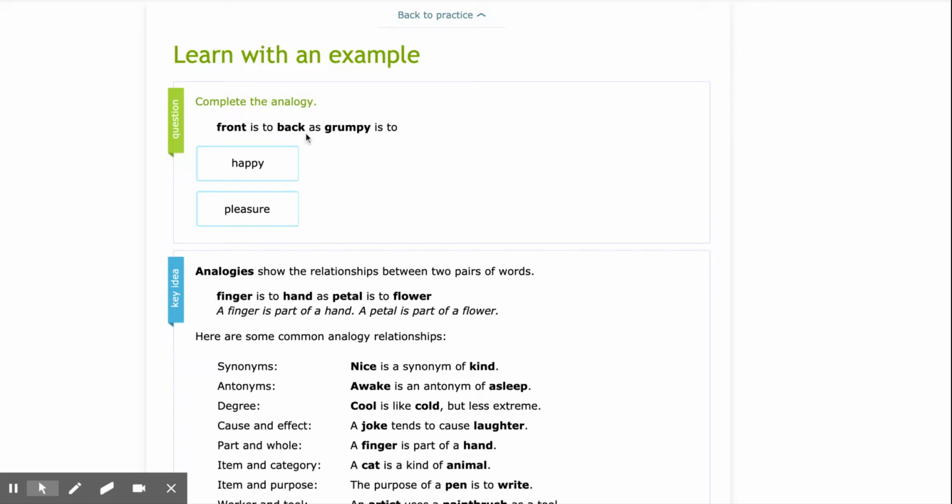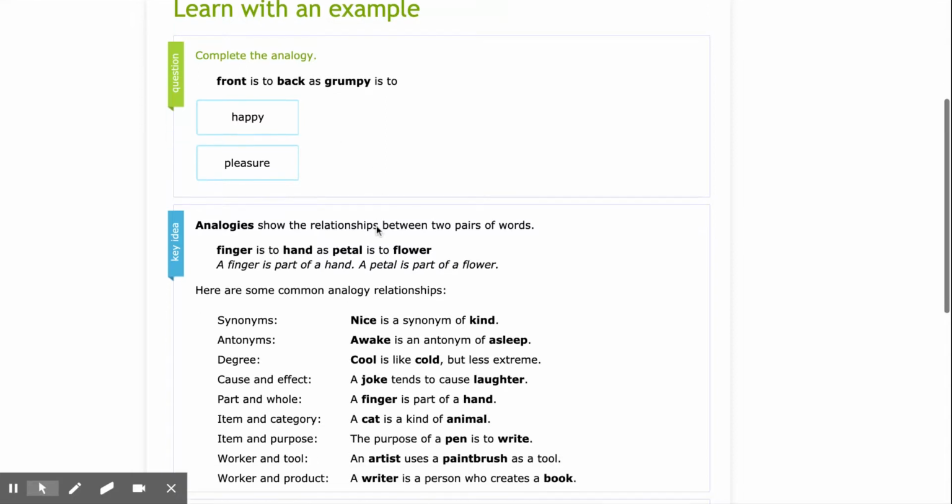I first have to look at front is to back. Now, I know that front and back have an opposite relationship. Front is on one side and back is on the other. So I would call these antonyms. I'm looking for an antonym, a word that has an opposite meaning of grumpy. Would it be happy or pleasure? I think happy has a stronger opposite meaning of grumpy, so I think I'm going to go with happy here.